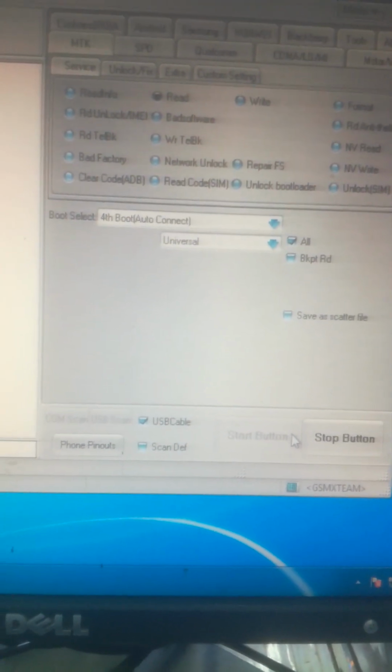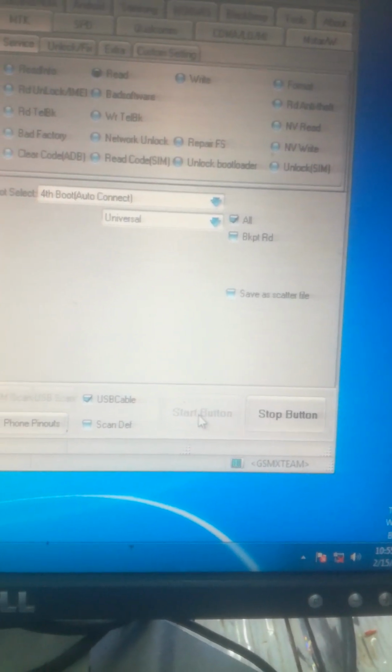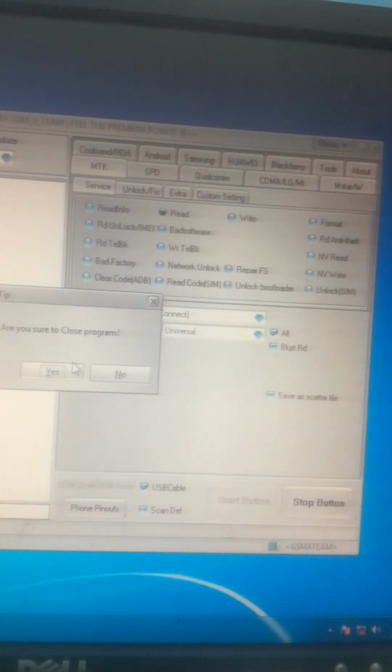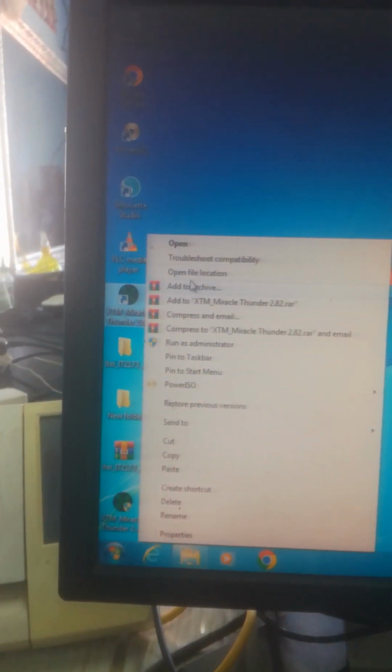Now the problem is you find that the start button will not work. It only allows the stop button but not the start button. So you close it, then you go on this same shortcut. You right click, then you go on open location.